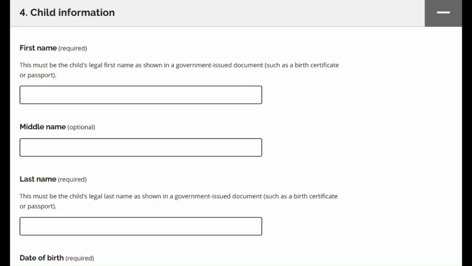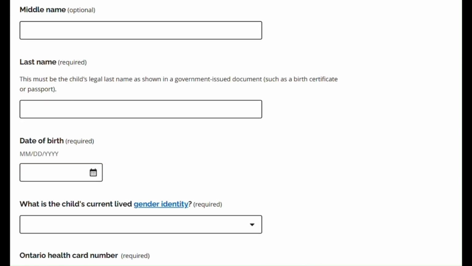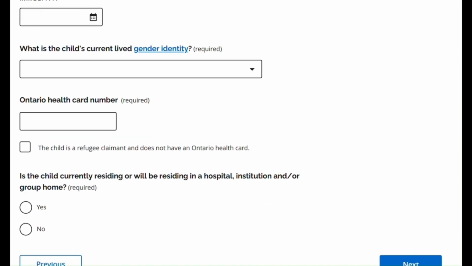Section 4. Child information. The child is the person with a diagnosed disability. You will need to provide their name, gender identity, and Ontario Health Card number unless they are a refugee claimant who does not have an Ontario Health Card.